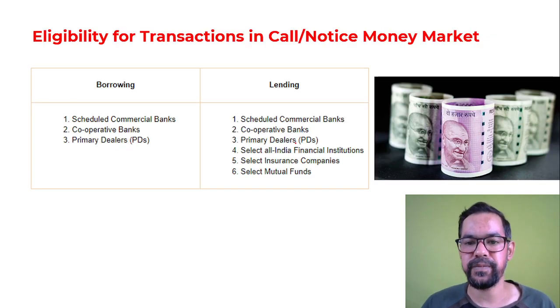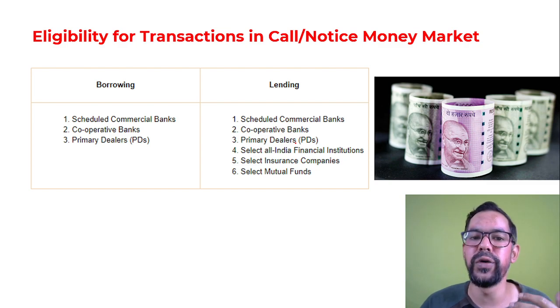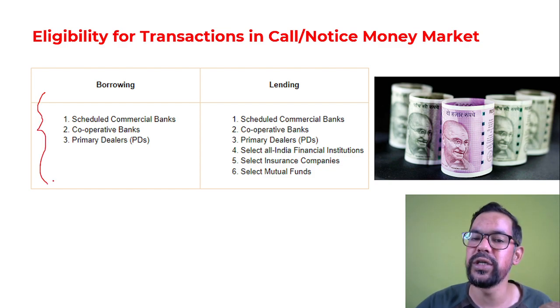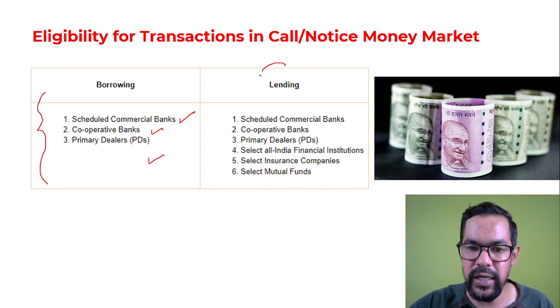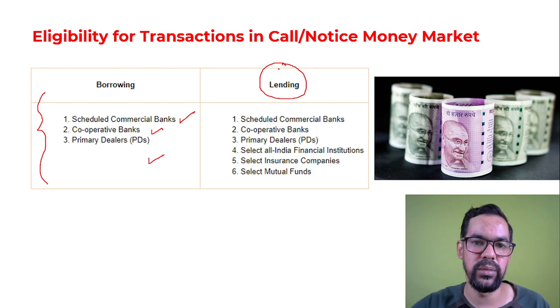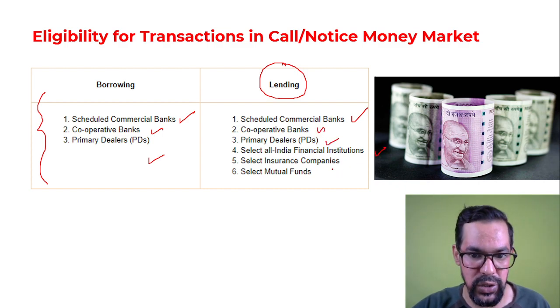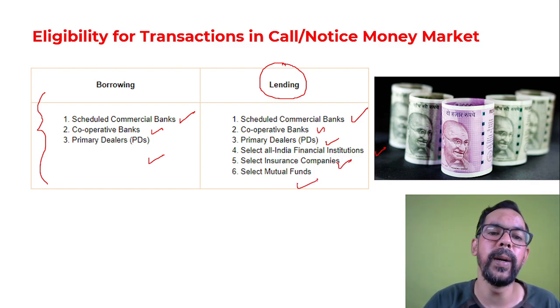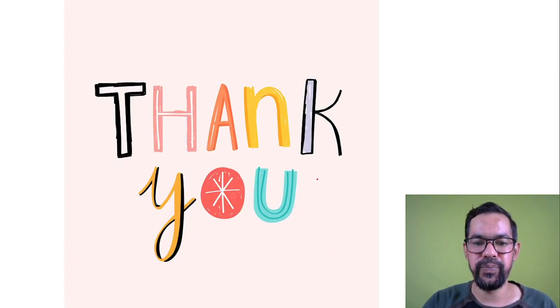If you talk about the participants, the borrowers who can borrow money under call, notice and term are scheduled commercial banks, cooperative banks and primary dealers. And the lenders who can lend money in this market, whether call, notice or term, are scheduled commercial banks, cooperative banks, primary dealers, select all India financial institutions, insurance companies and mutual funds. These are generally the lenders in this market as well. I hope this is clear.